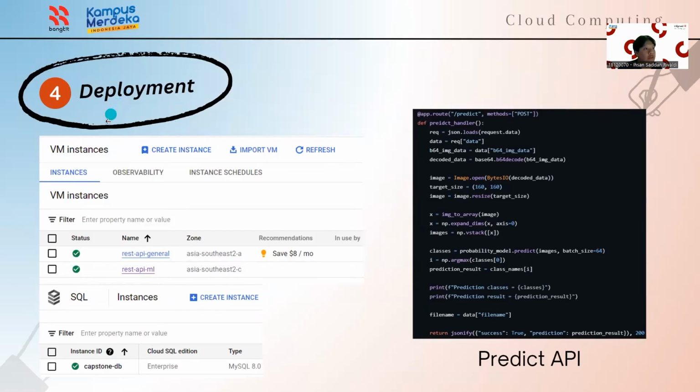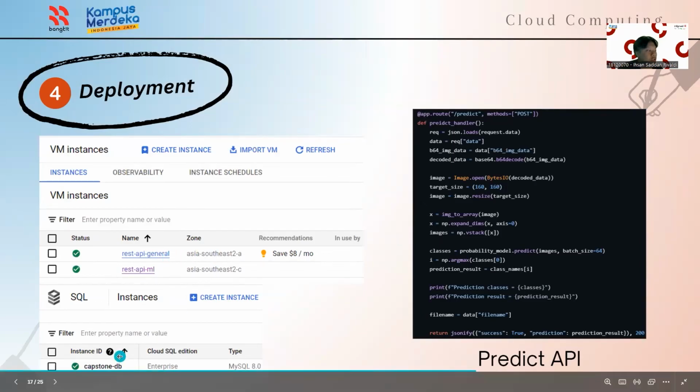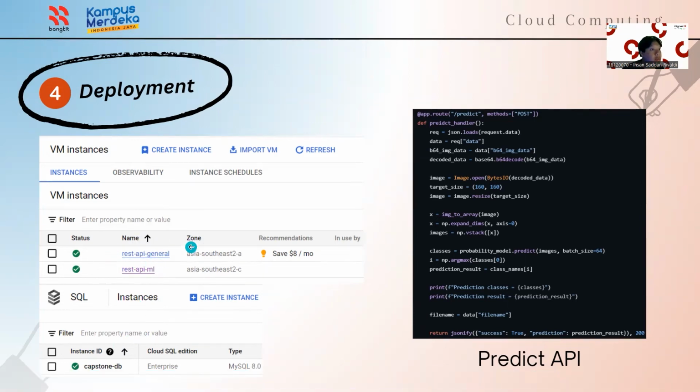So like Farrell said, we are creating two REST APIs. The first is the REST API for general purposes, and the second one is the REST API ML for the machine learning related services. And there is also this SQL here. So we deploy the REST API ML and the SQL in the private network, and the REST API general is in the public network, also connected with the public network. And this is the code snippet of the predict API.